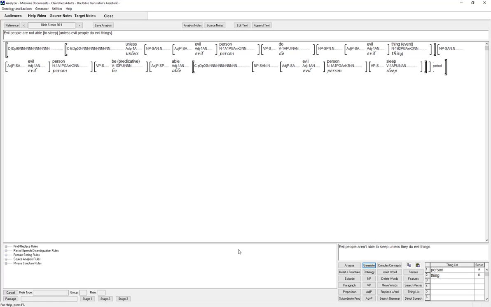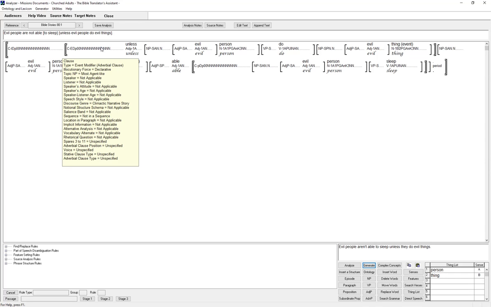Okay, it says evil people aren't able to sleep unless they do evil things. So you see, in English, it worked either way. It worked if I put evil people are not able to sleep unless those people do evil things, or if I wrote it, evil people are not able to sleep unless evil people do evil things. So it came out correctly both ways I would write this in English.